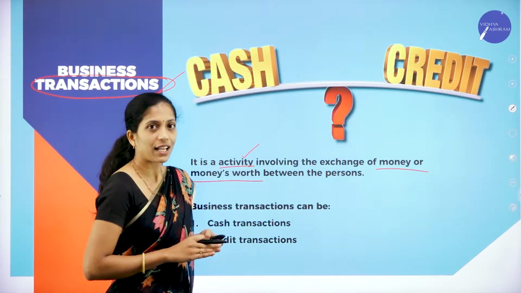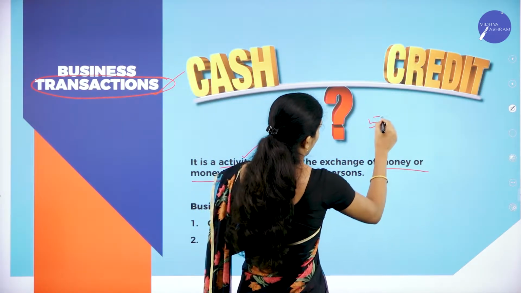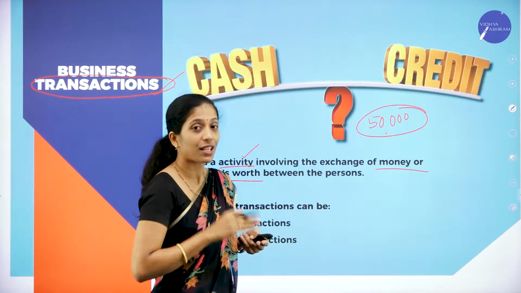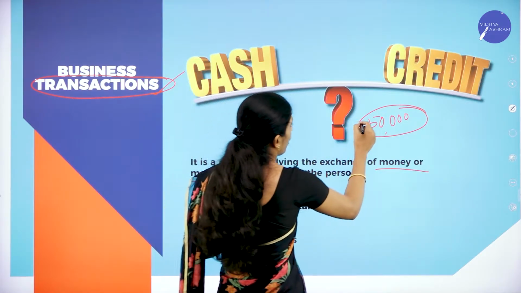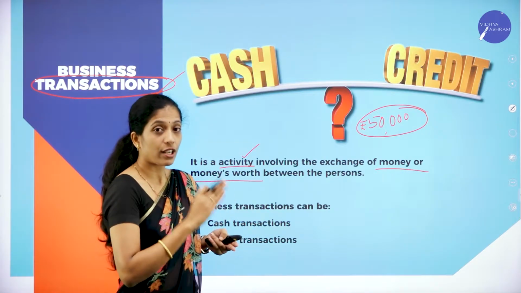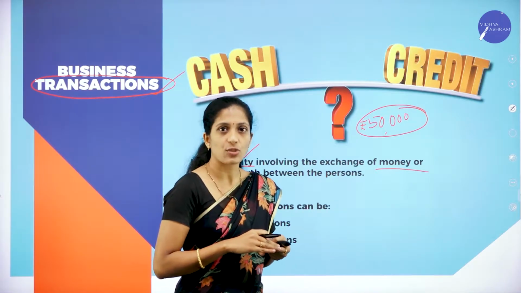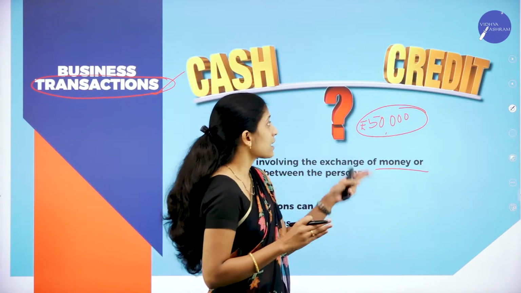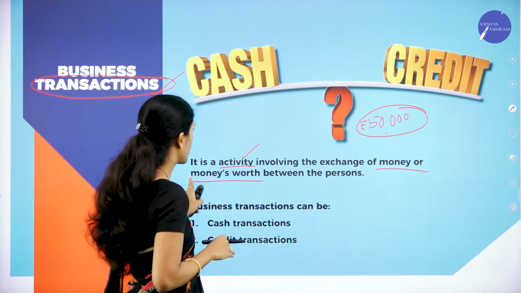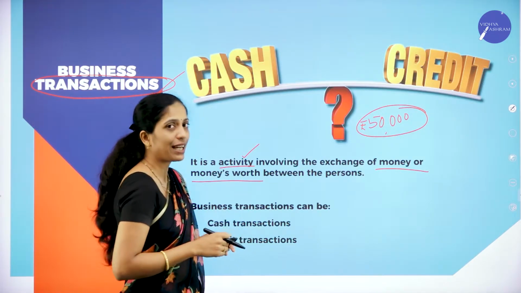So that activity, for example, purchase of machinery. Suppose purchase of machinery worth rupees 50,000. Now, this purchase of machinery worth rupees 50,000 is measured in terms of what? In terms of rupees, right? So it is called as what? Business transaction. So it is also one of the activities because we are purchasing that machinery. So purchase of machinery is what? It's an activity where it is measured in terms of money. So that is known as what? Business transaction. So it is an activity involving exchange of money or money's worth between the persons.